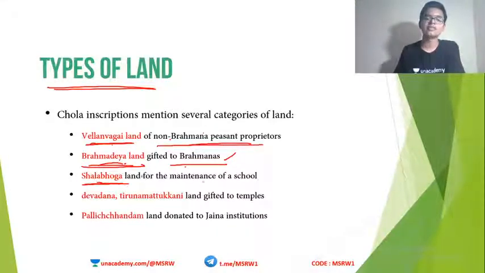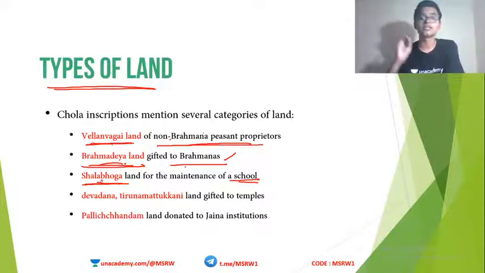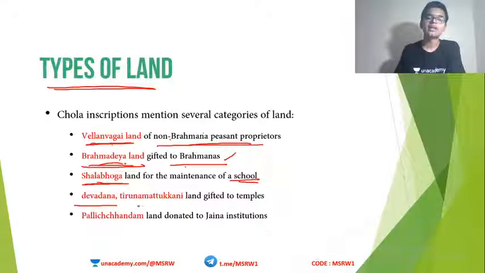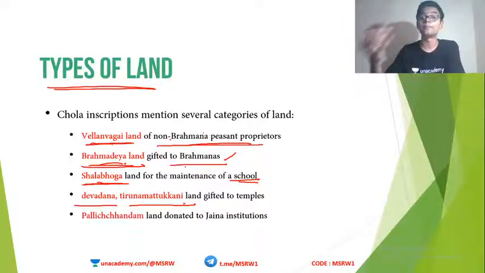Then Shalabhoga. Shalabhoga is land given for the maintenance of a school. Shala means school, Bhoga means for the maintenance. Then Devadana or the Tirunamattukani. Tirunamattukani or Devadana land is given for temples. I told you that also. Temples were the focal area or the nucleus of Chola towns, so they were given land grants for their upkeep. And this was known as Tirunamattukani or Devadana land.